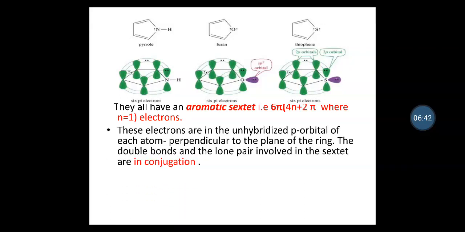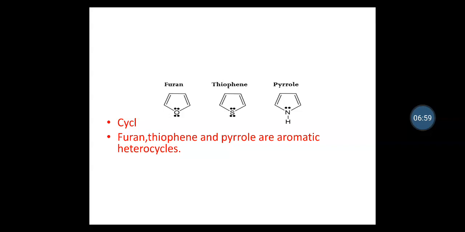These electrons are in the unhybridized p orbital, as we discussed earlier, of each atom perpendicular to the plane of the ring. The double bonds and the lone pair involved in the sextet are in conjugation. These compounds are cyclic too, and hence furan, thiophene and pyrrole do obey Huckel's rule and are aromatic heterocycles.